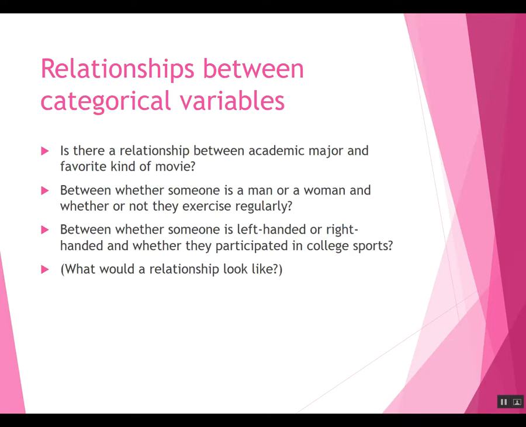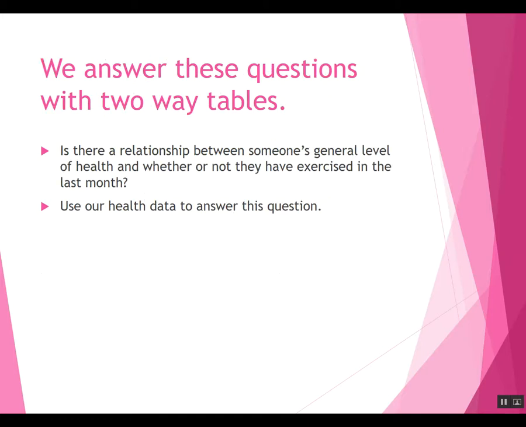For example, is there a relationship between a college student's academic major and favorite kind of movie? Maybe science majors like science fiction movies more than non-science majors. Or between whether someone is a man or a woman and whether or not they regularly exercise. Between whether someone is left-handed or right-handed and whether they participated in college sports. We're looking for relationships, and we'll see what those things might look like. And the way we answer these questions is with what's called two-way tables.